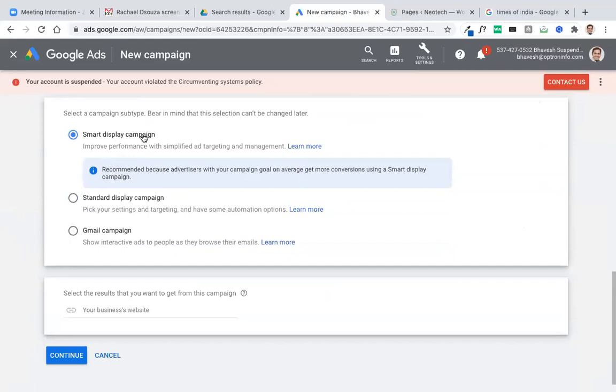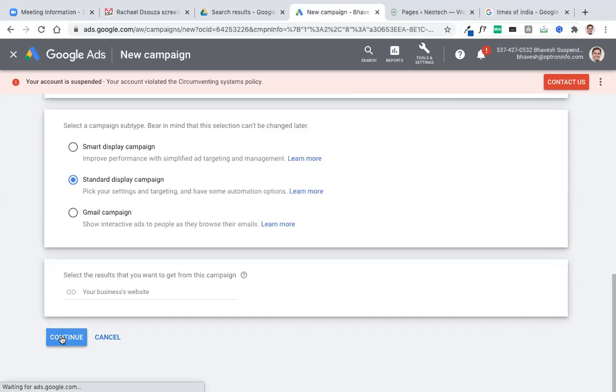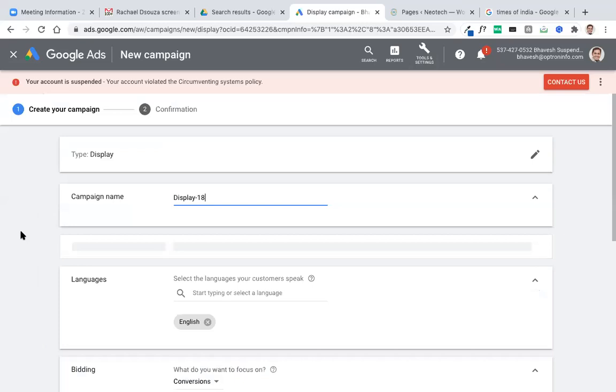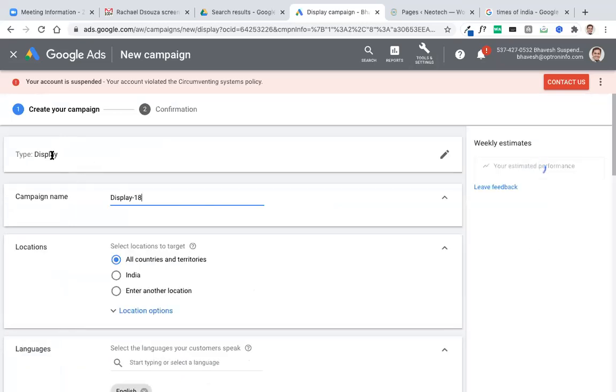In smart display campaign, you don't get any control. So I don't recommend doing this because you just spend money on this. We'll start with the standard display campaign first. See here, it says type is display.